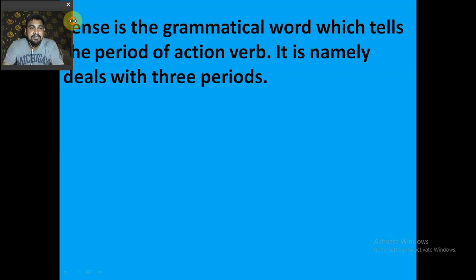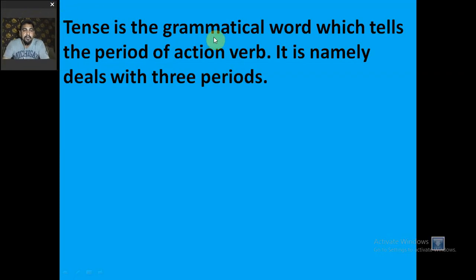What is tense? Tense is a grammatical word which tells the period of an action verb. You have to understand what an action verb is. An action verb is a sort of work that is done in the sentence. For example, I go to the school. What is my action in the sentence? What is the work done in the sentence?